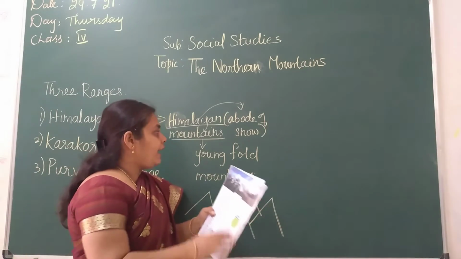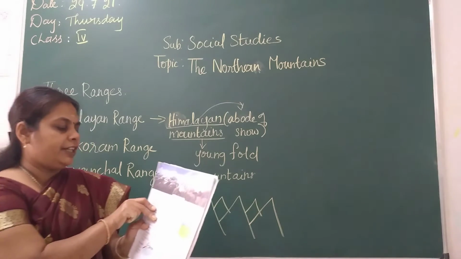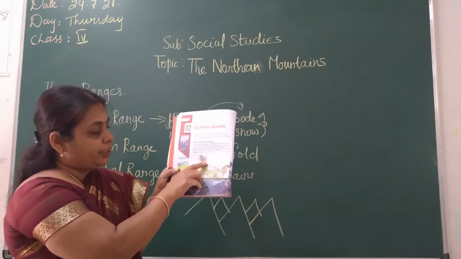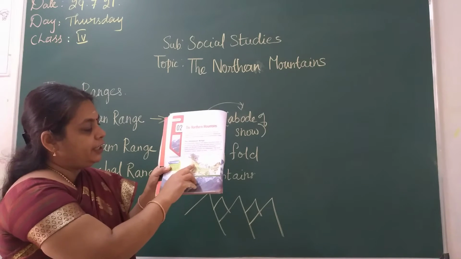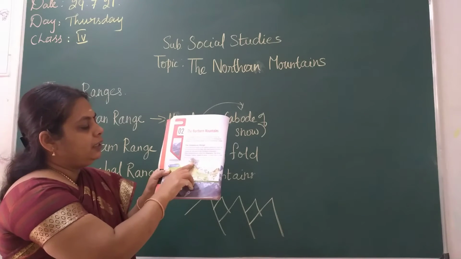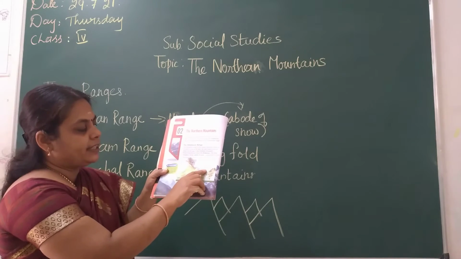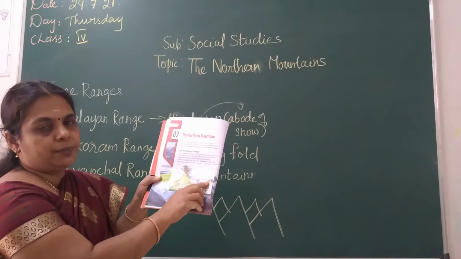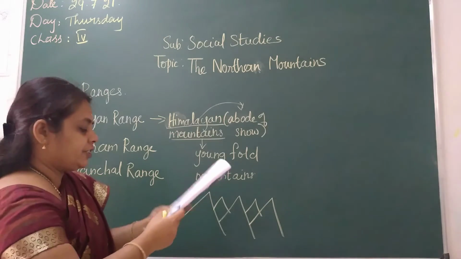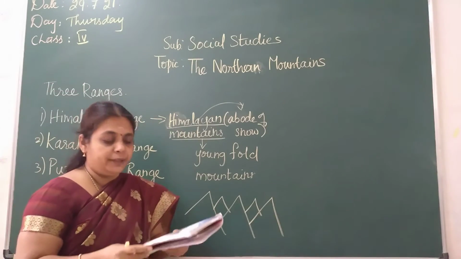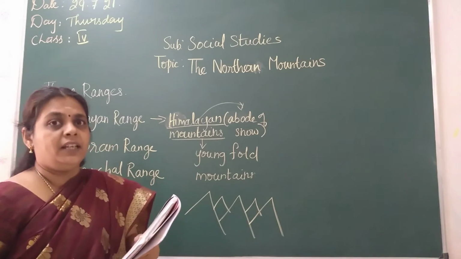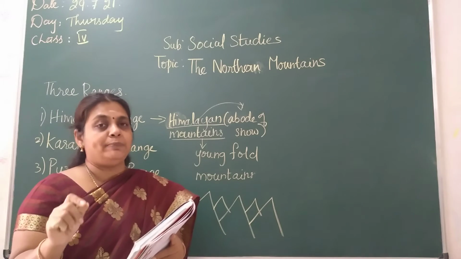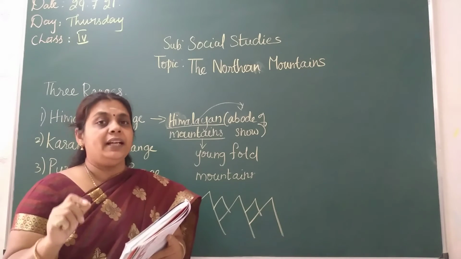Then where do these Himalayan ranges start? I show you again. It starts from a little part of Jammu Kashmir, then Nepal, Uttar Pradesh, these states it's covering. It goes up to Arunachal Pradesh, children. You have to see it in the map. Take your textbook and read word by word and relate it to the map, children. Then you can easily understand.